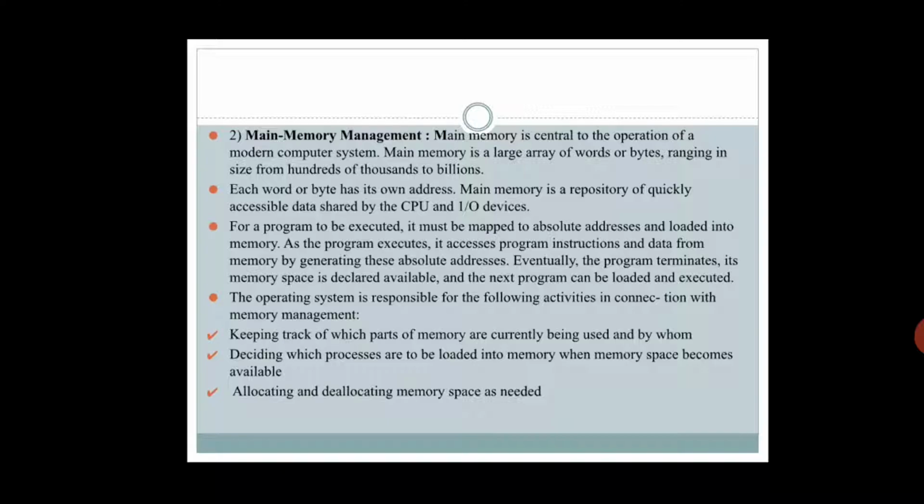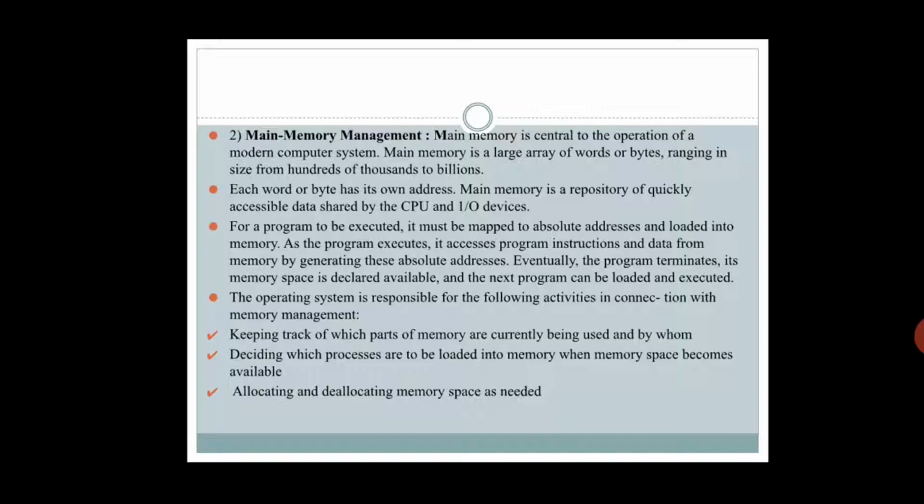So if I want to give a simple example, if you are not flushing your RAM, obviously your system becomes slow, isn't it? Have you ever seen, say for example, in the background, if you are running 15 to 20 applications, obviously your system will hang, or it will slow down its performance. Why? Because of the RAM consumption, or main memory consumption. That is the meaning. Okay, the next point is the operating system is responsible for the following points.